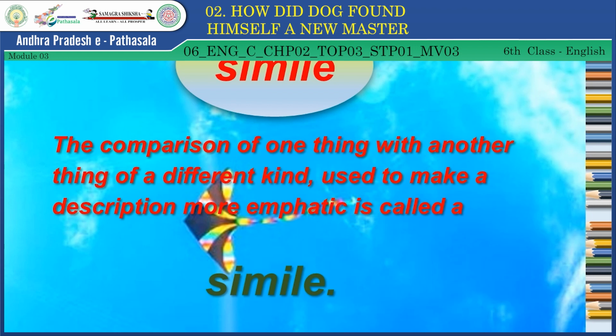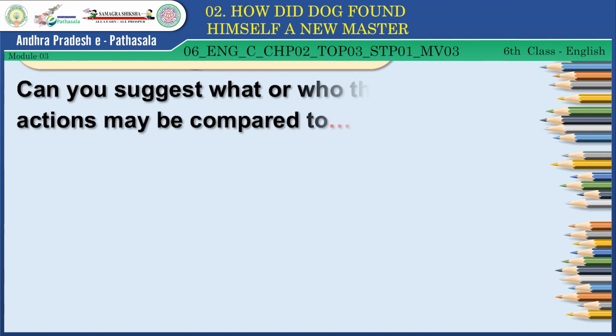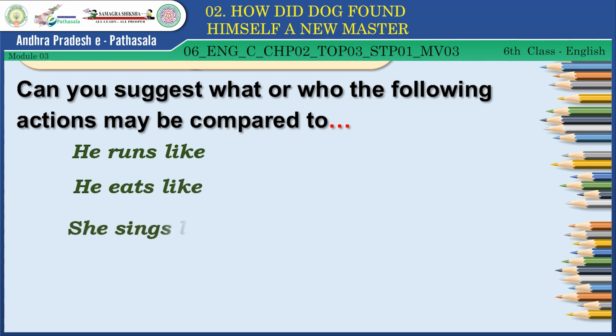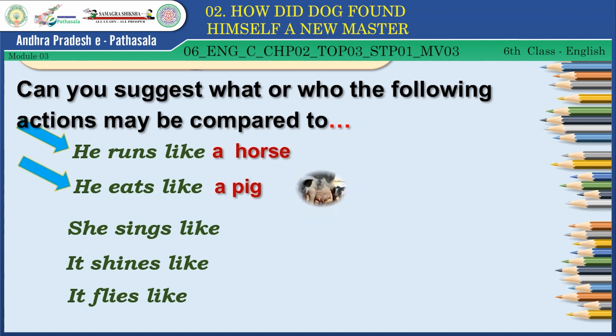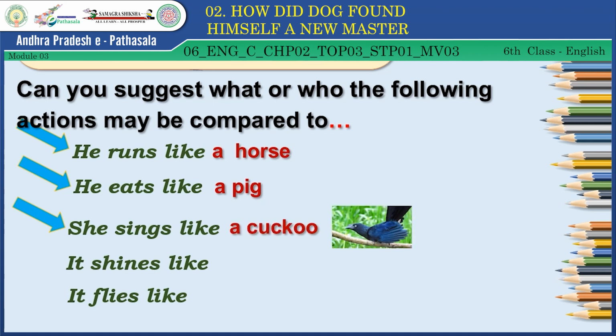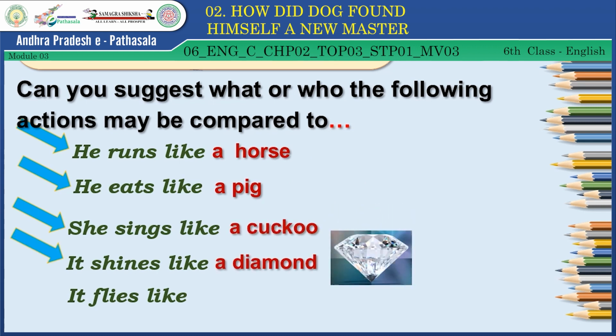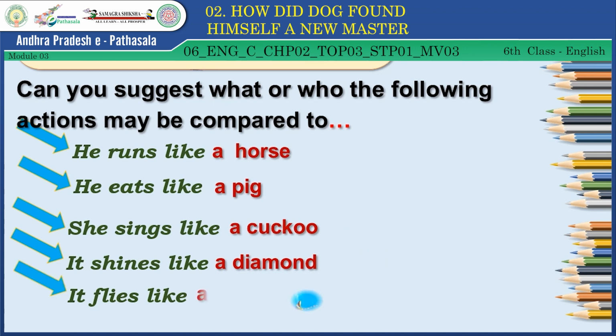So here, children, working with the language. Can you suggest what or who the following actions may be compared to? Some sentences were given here. He runs like a, he eats like, she sings like, it shines like, it flies like. So now, let's look into the first one. He runs like a horse. He eats like a pig. She sings like a cuckoo. It shines like a diamond. It flies like a kite.